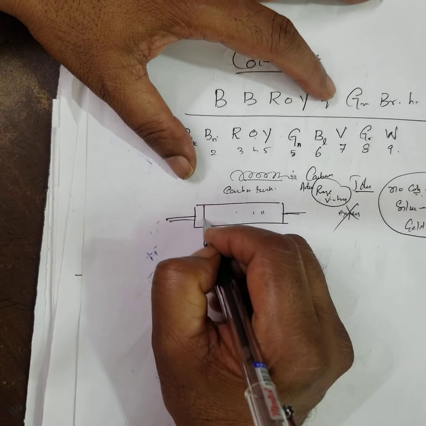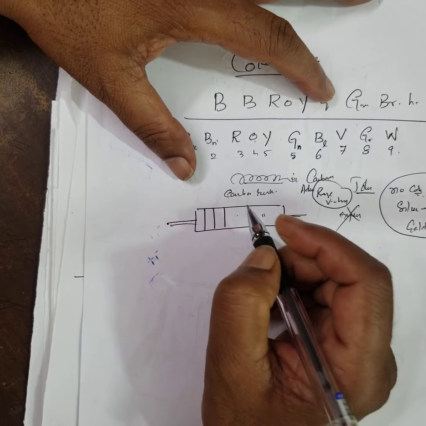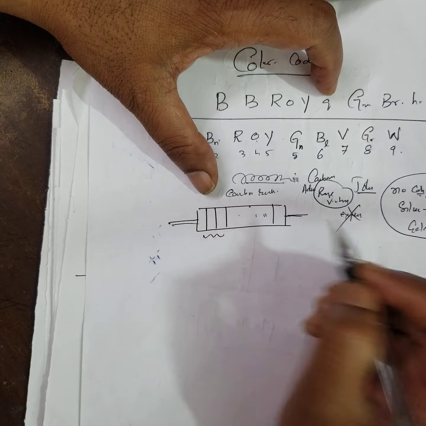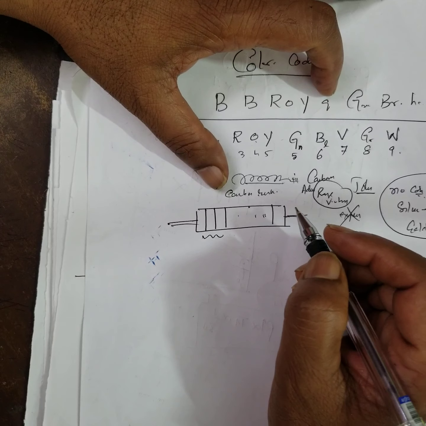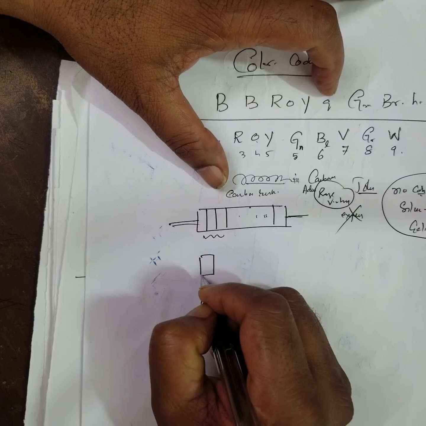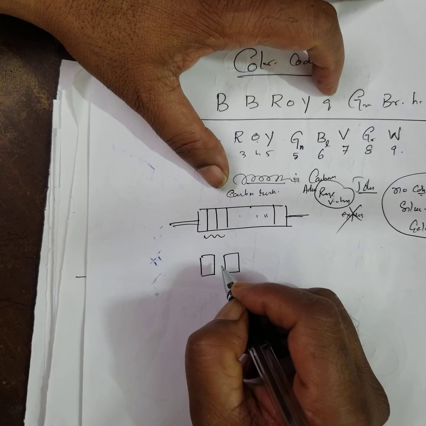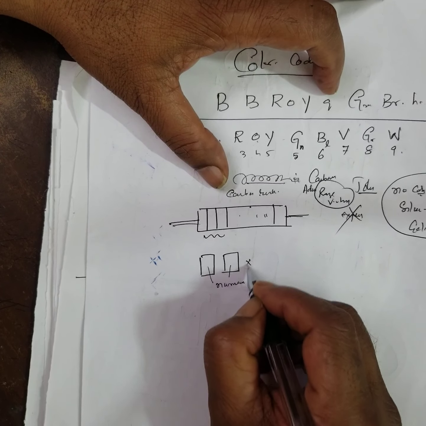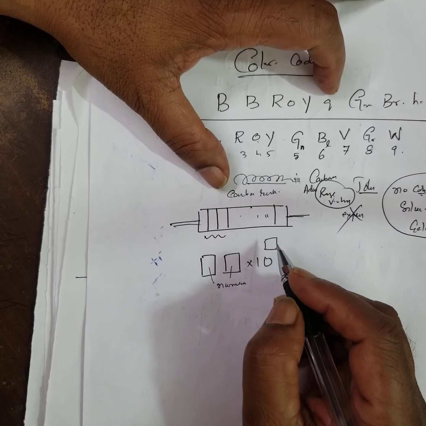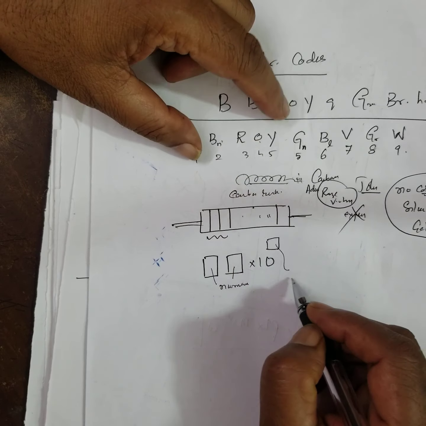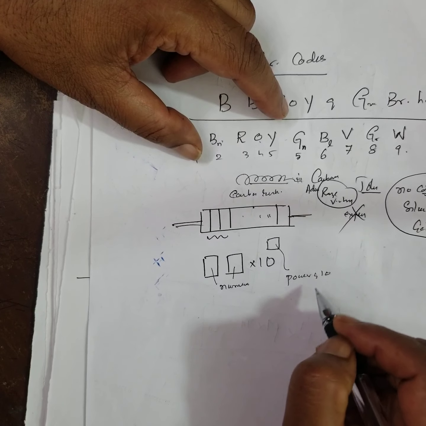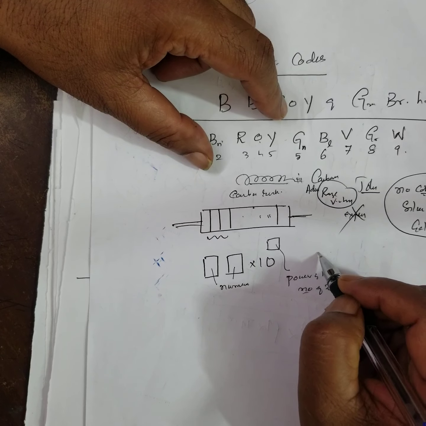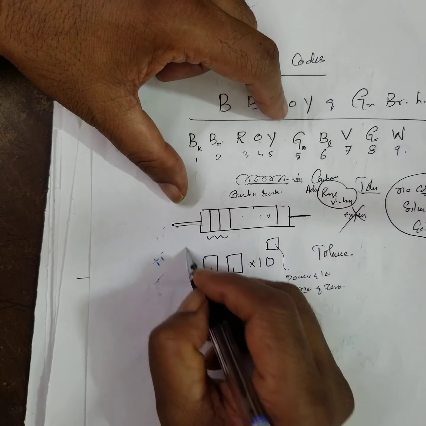There are 4 color bands. The first three colors are closer together, and the other color is a bit far off at this end. The first color and the second color indicate the corresponding numericals. The third color represents the power of 10, that is, the number of zeros. And the fourth color represents the tolerance. This is important.